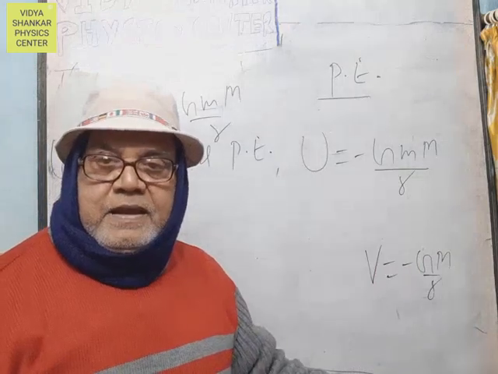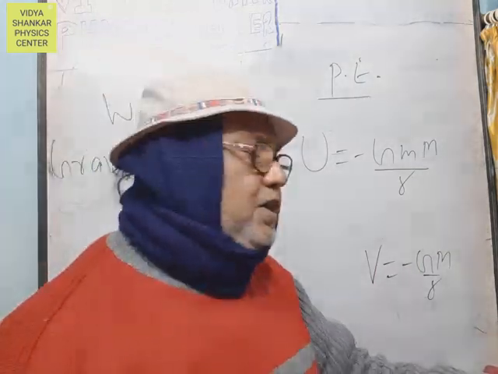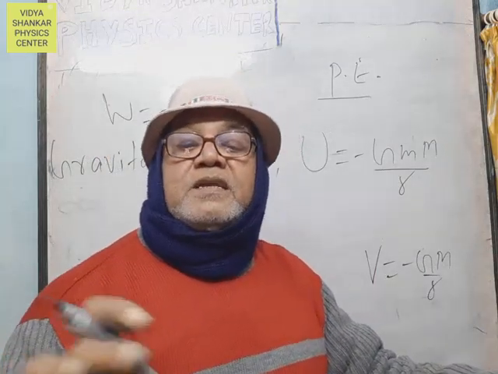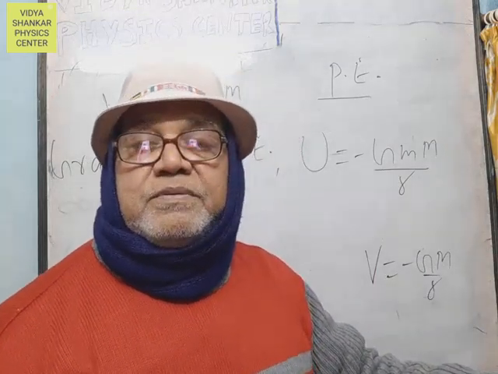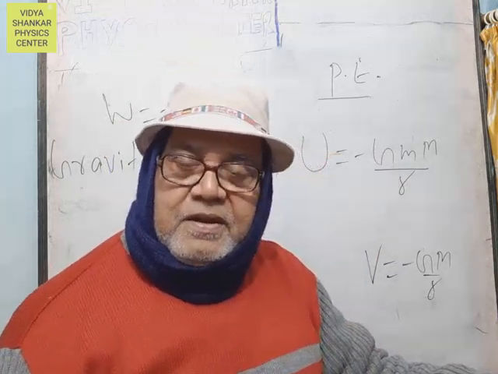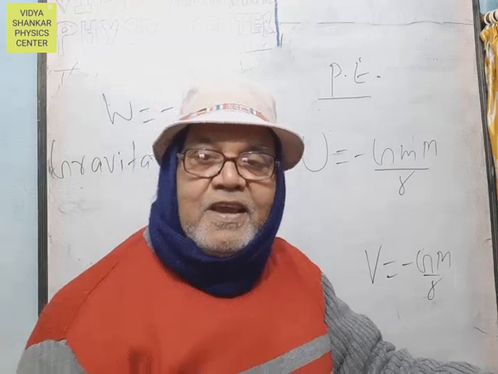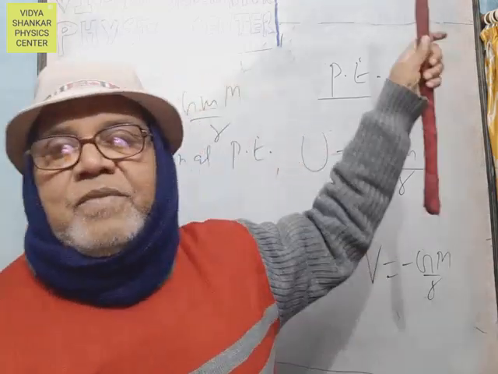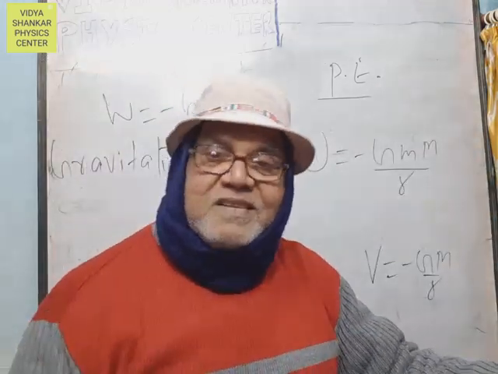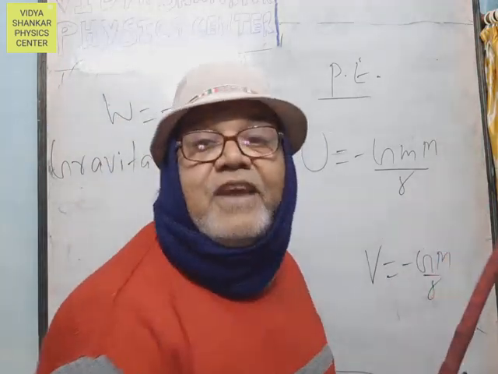Again I am defining the gravitational potential. Gravitational potential is the work done in bringing unit mass from infinity to a point P in the gravitational field. But gravitational potential energy is the work done in bringing not 1 kg but a certain mass from infinity to a point in the gravitational field.